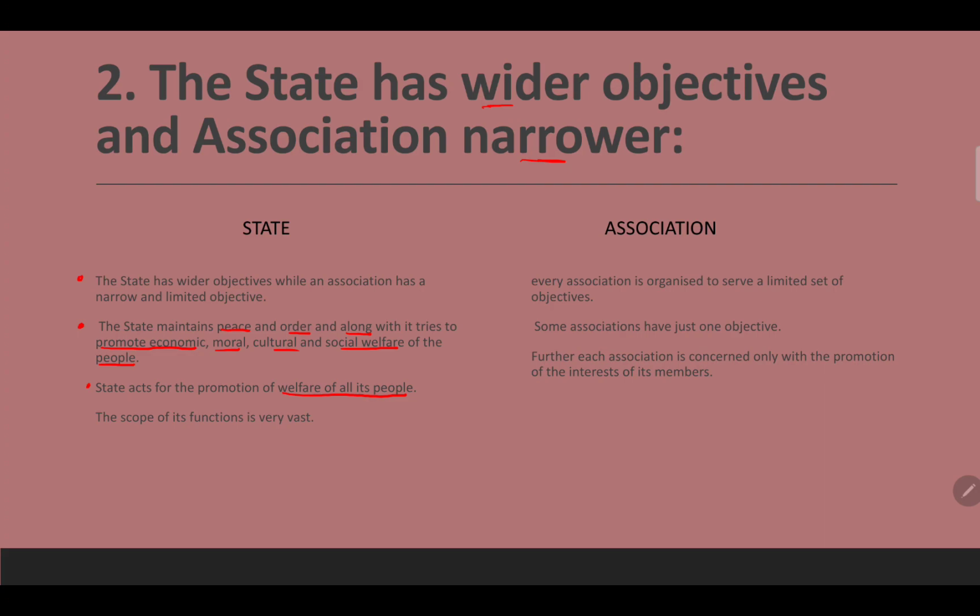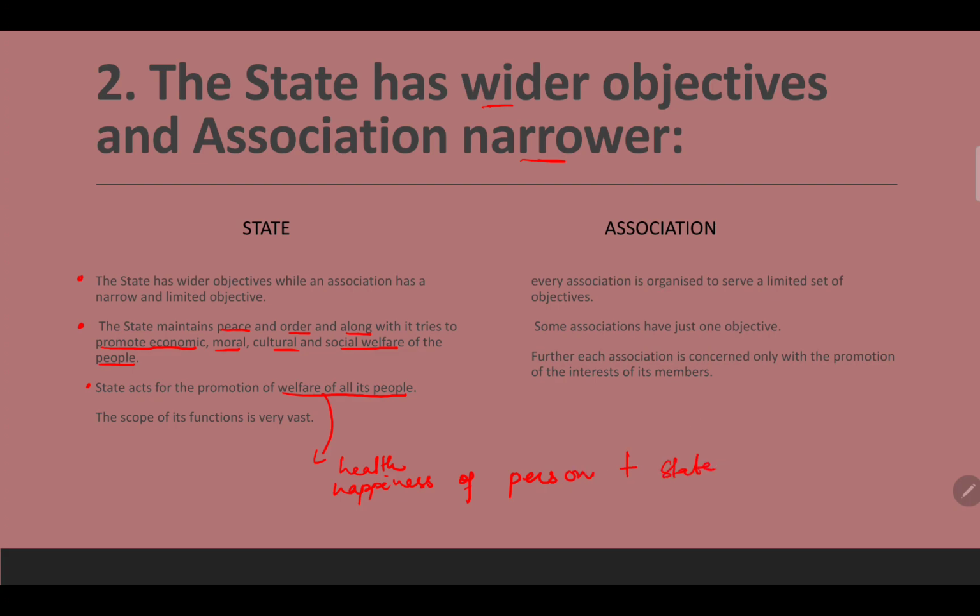So we have talked about welfare, right? I want to make clear the meaning of welfare: welfare is the health and happiness of a person plus state.